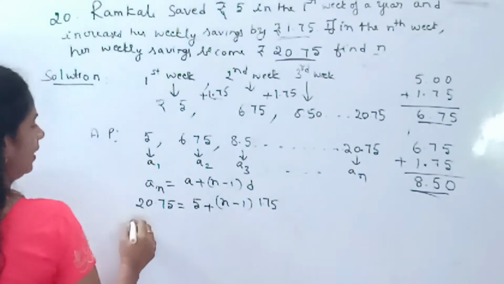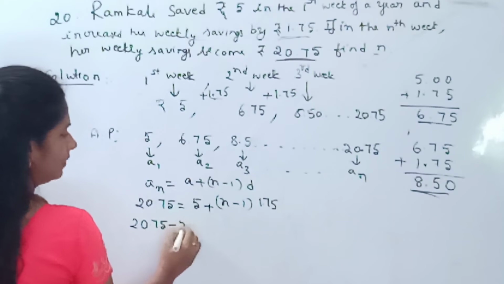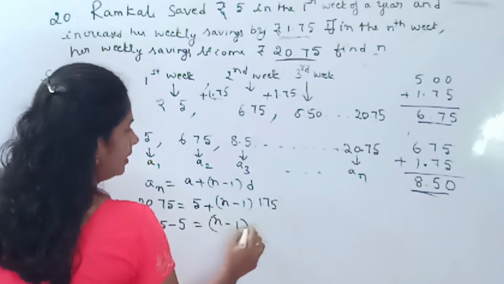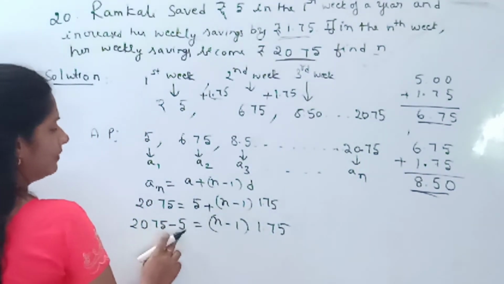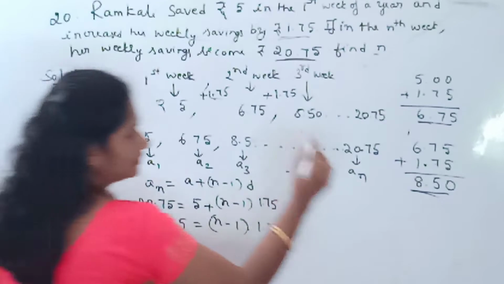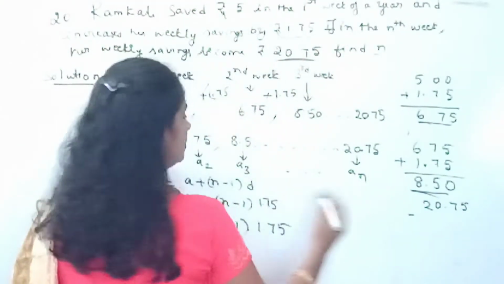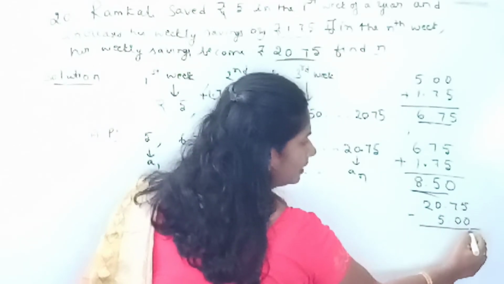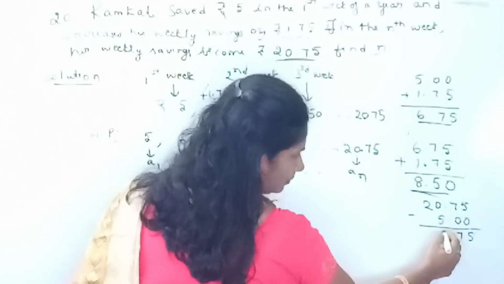Then let us simplify. 20.75, you first transpose the 5 to the left hand side, it becomes minus 5, equal to N minus 1 into 1.75. So 20.75 minus 5. Let us work out here, children. 5 minus 0, 5. 7, 10 minus 5 is 5.